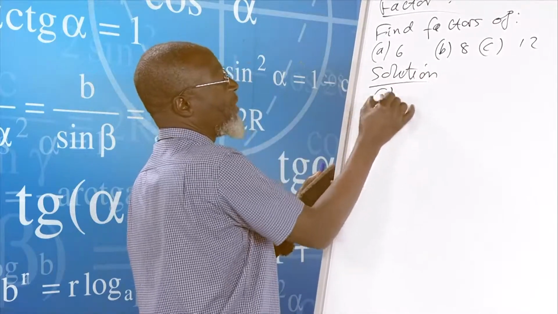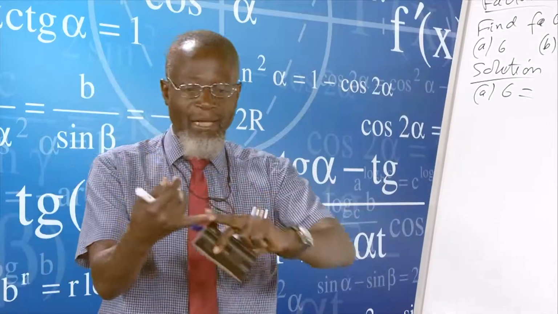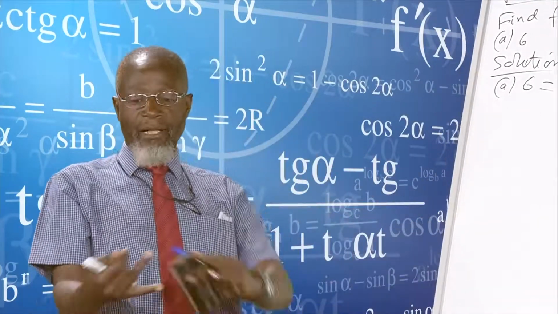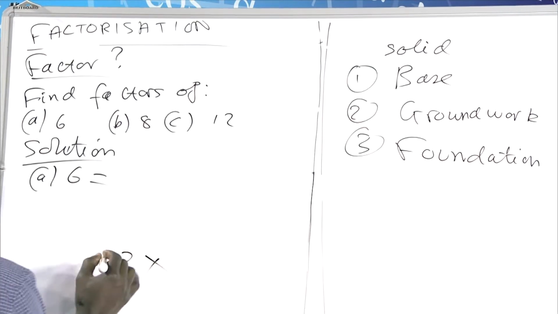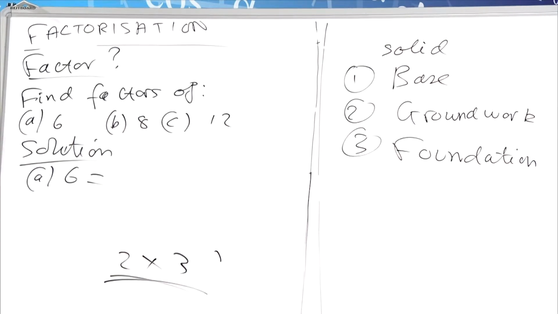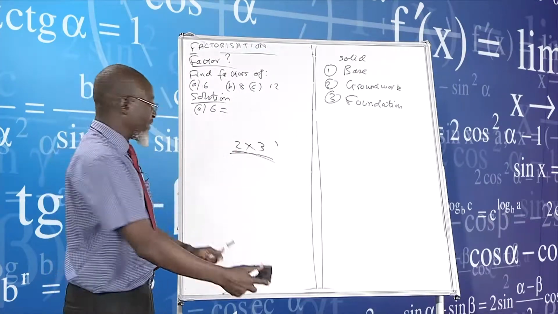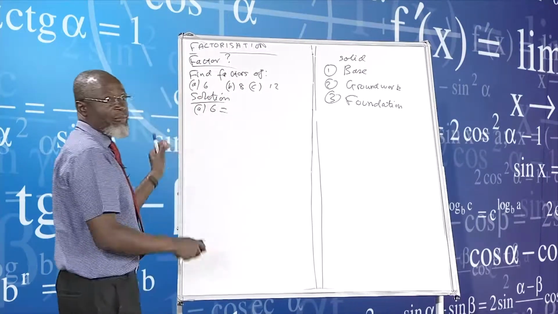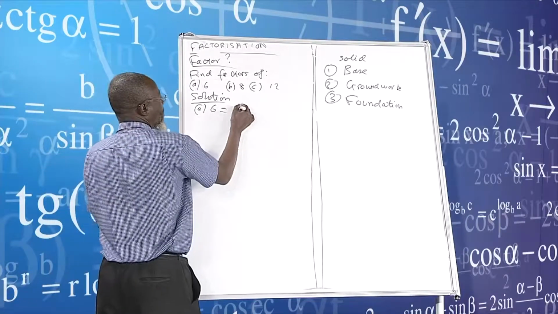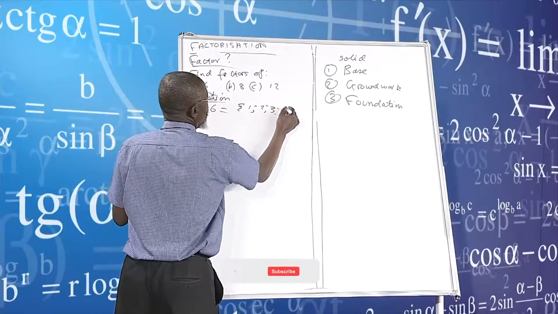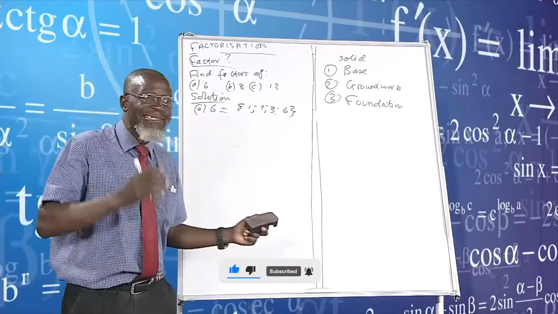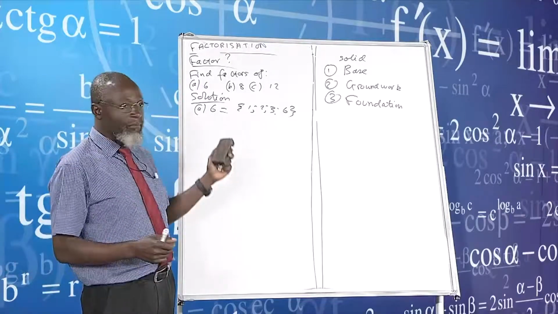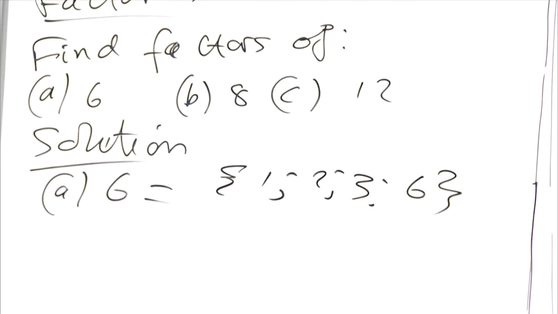When we're talking about the factors of 6, we are saying 1 can go into 6 without leaving a remainder. 2 can also go into 6. When I say factors, you see most people go 2 times 3. No. These are not factors. These are called the product of its prime factors. So our factors are 1, 2, 3, and 6. Normally, most people will leave out 1 and also leave out 6. 6 is also a factor of 6 because 6 into 6 is 1.